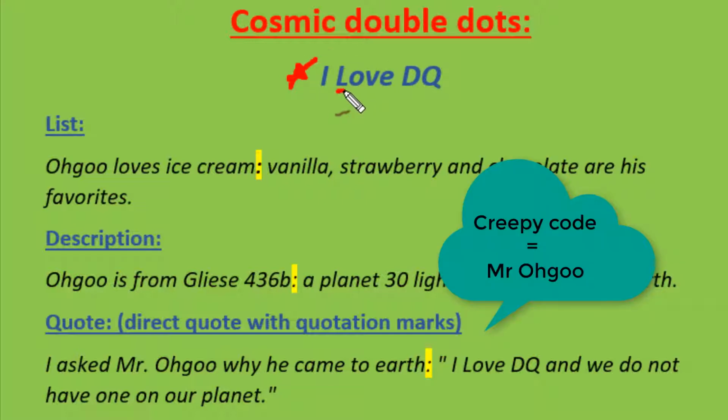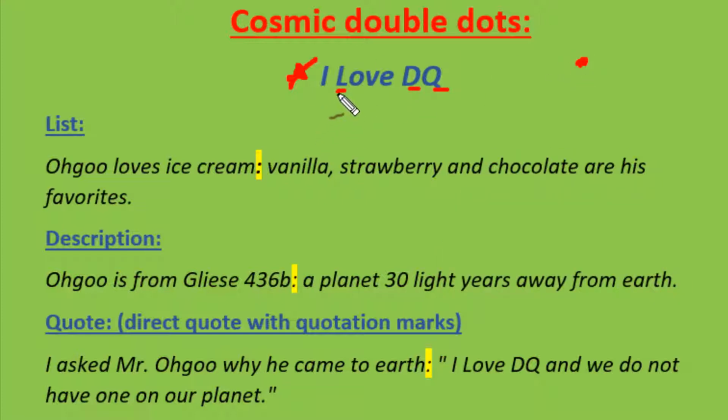Capitalized first letter L, D, and Q will remind you of what the cosmic double dot stands for: a list, a description, and a quote. Another thing to keep in mind is that the double dots actually look like a smashed equal sign. So how we're going to use the cosmic double dots is what's on the left here will have to equal what's on the right here, because this is a smashed equal sign. Let's go ahead and take a look at the first one.